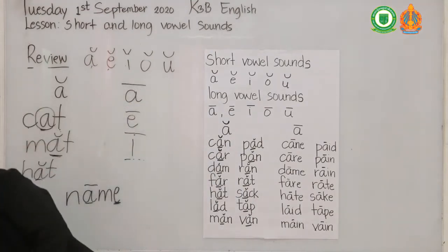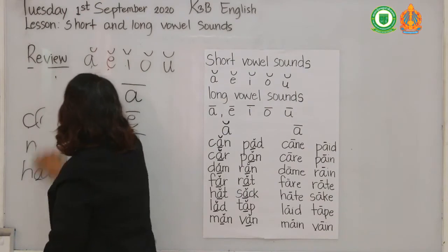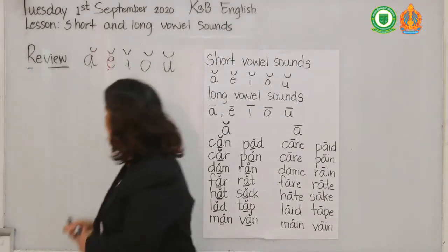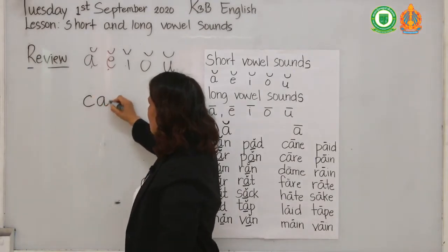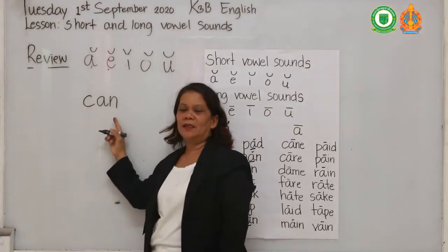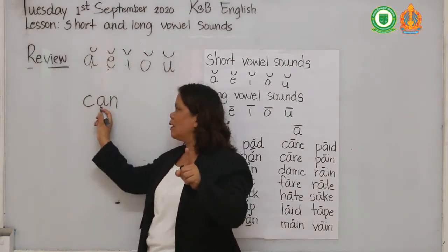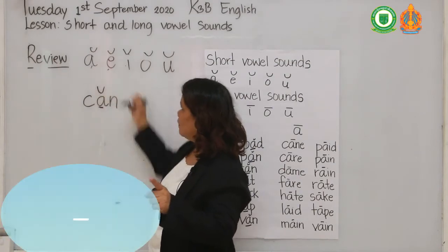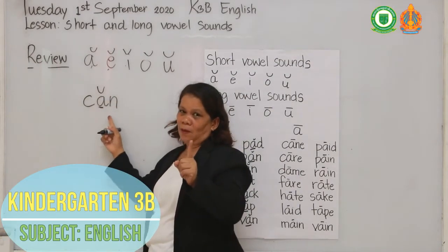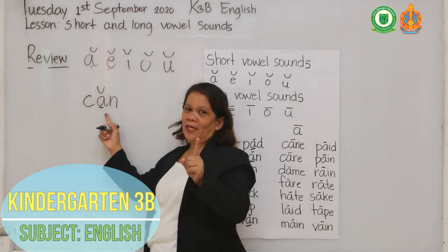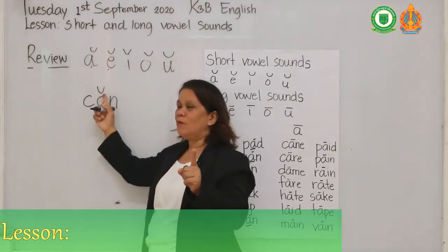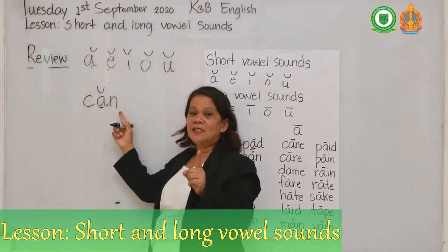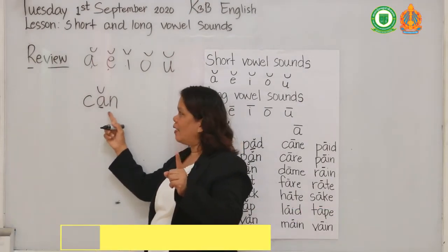And again, another example. What's this word? How many vowels here? One vowel, A. So we put a sign like this, because only one vowel. So "ka." If only one vowel and you see a curved line, can.